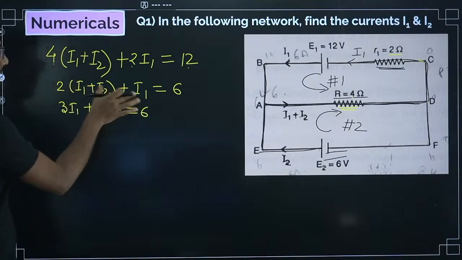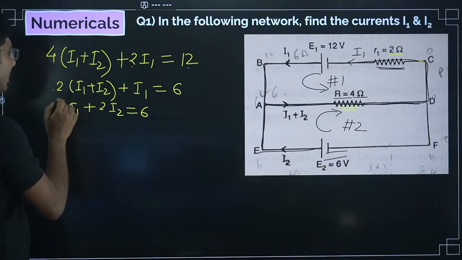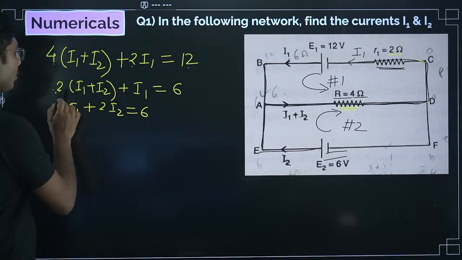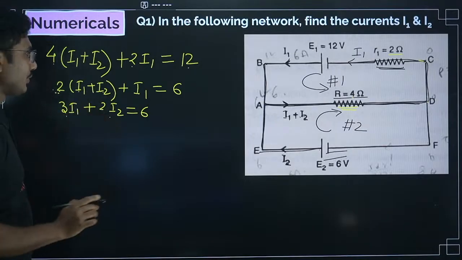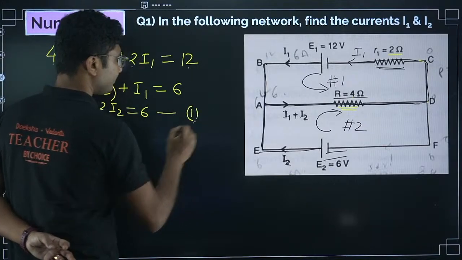Be careful while breaking these brackets: 2 into I1, 2 into I2. So 2 into I1 plus I1 is 3I1, and 2 into I2 is 2I2. So this is equation number 1.